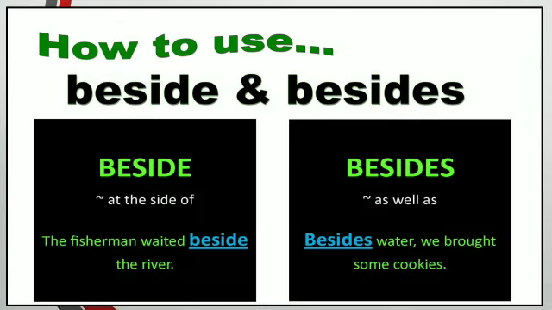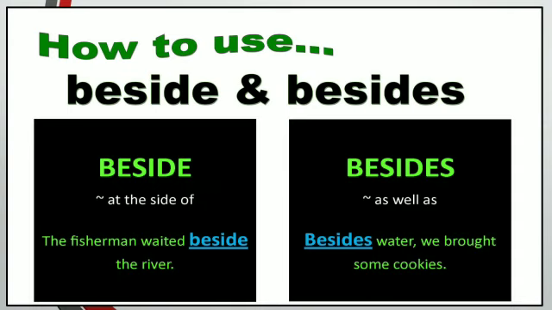Now there are a few prepositions which make us confused, because while using them we get confused how to use them. One is beside or besides. What is the basic difference between these? Beside without s means at the side of something.